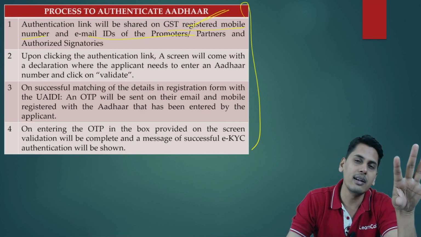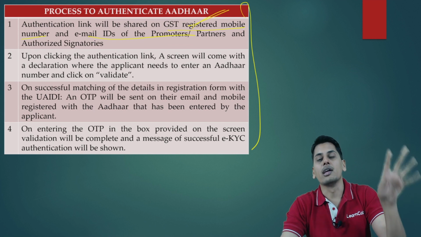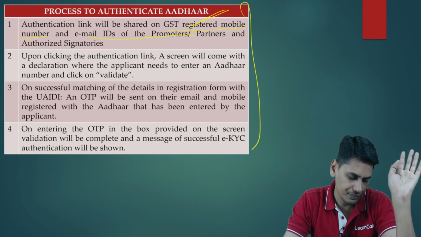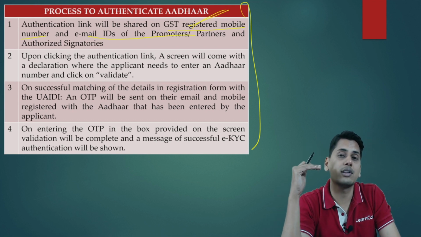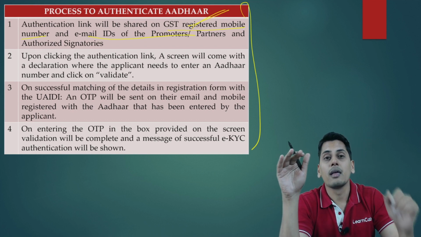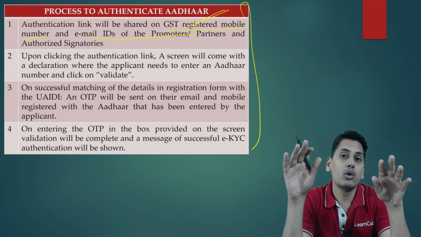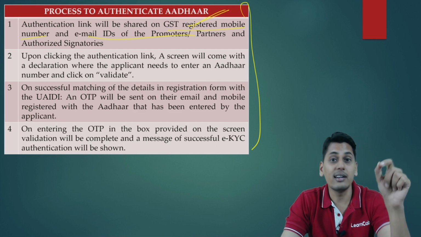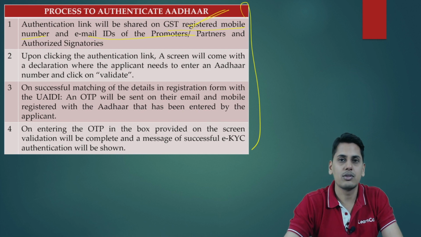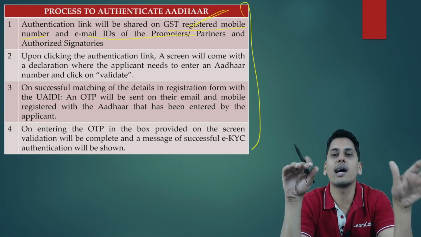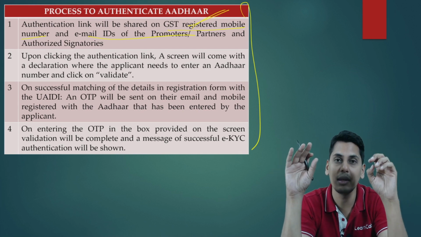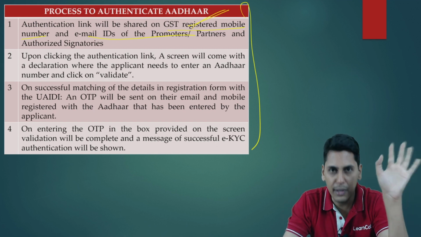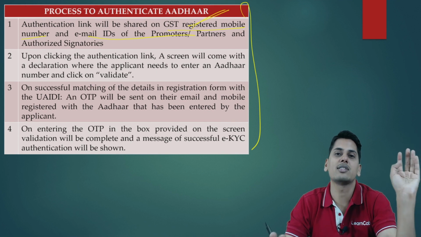This at the back end is going to verify, cross confirm the credentials with the Aadhaar database. When this cross confirmation is done, an OTP is going to go to the registered mobile number and registered email ID in the Aadhaar database. So for this particular Aadhaar number, whatever mobile number and email ID is given in the Aadhaar database, an OTP is going to go there. The moment this OTP is punched on the screen, the Aadhaar stands authenticated.